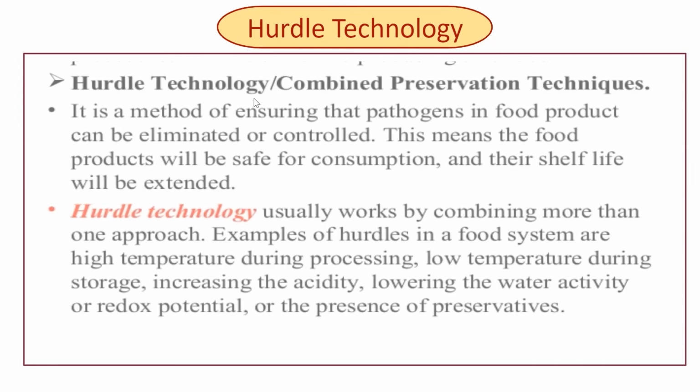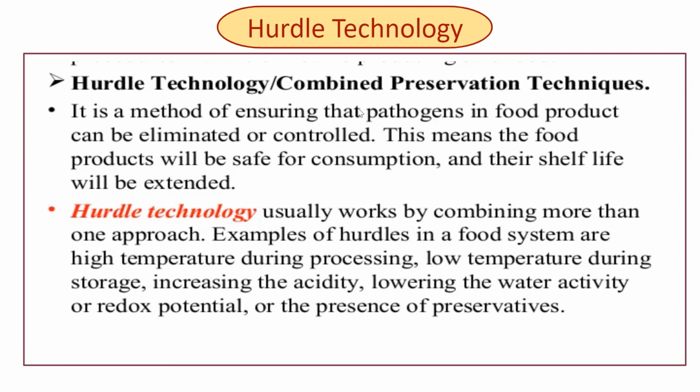So hurdle technology is nothing but the combined preservation technique. It is a method of ensuring that pathogens in a food product can be eliminated or can be controlled. This means the food products will be safe for consumption and their shelf life will be extended.